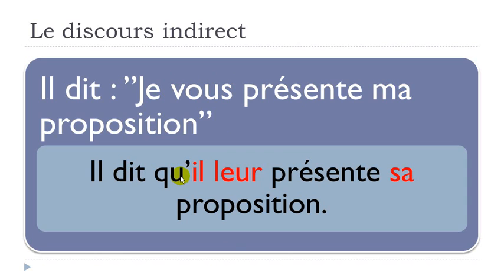Il dit qu'il, okay, we saw that. Présente sa proposition, we saw that as well. And then vous, okay, which is this pronoun, pronom complément d'objet indirect, je présente à vous. In that case, you will have to modify and to put that at the third person of the plural. Il leur présente sa proposition. Okay? Il dit qu'il leur présente sa proposition.